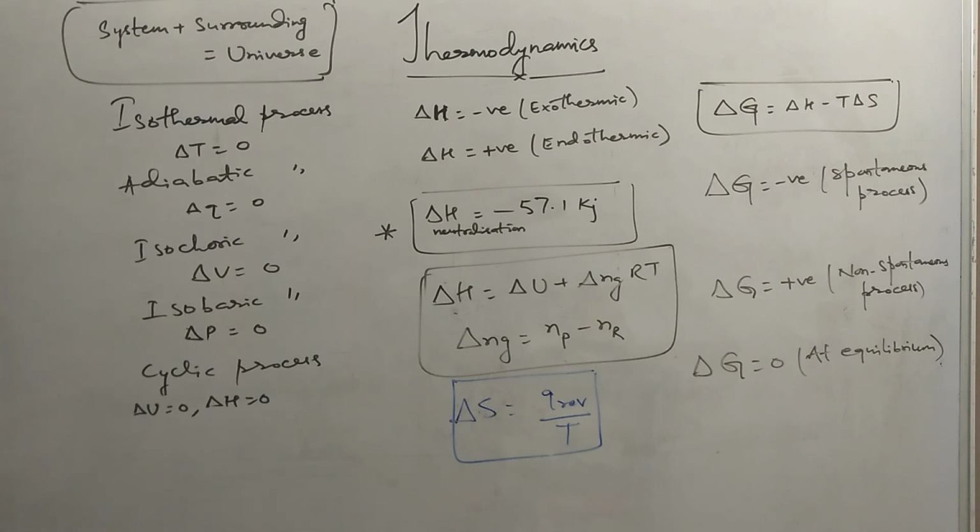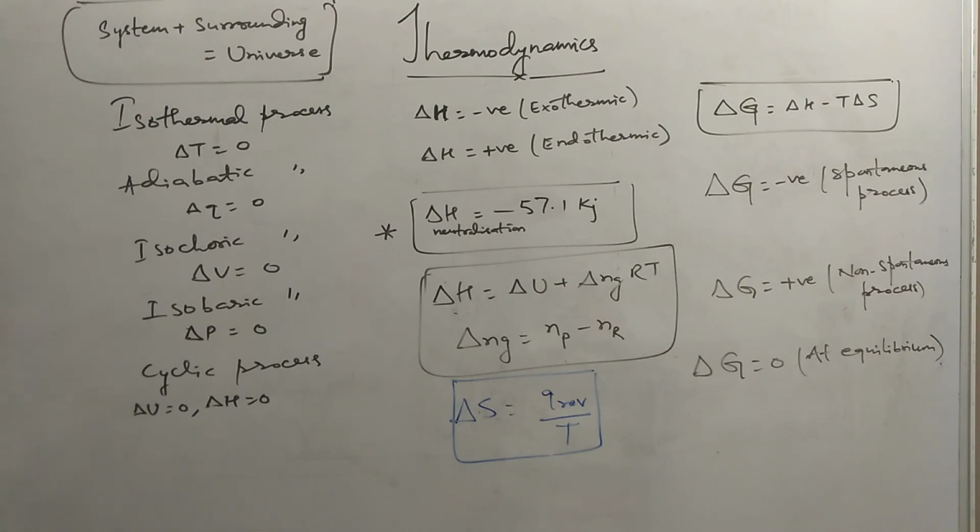The third law states that for a perfectly crystalline solid at 0 Kelvin, that is absolute zero, the total entropy is zero. The total entropy of a perfectly crystalline solid is taken as zero, but there are certain substances whose crystalline form doesn't have zero entropy even at 0 Kelvin, that is absolute zero.